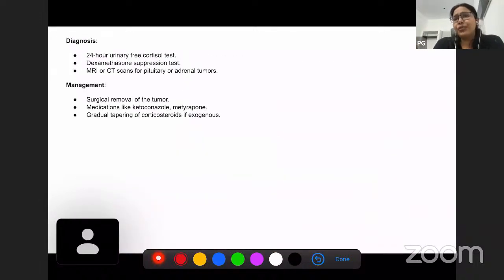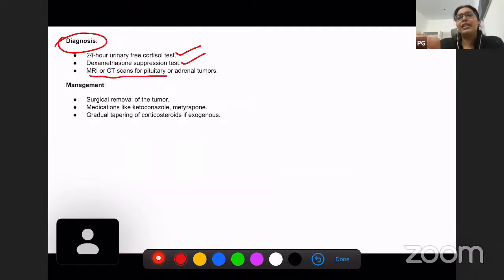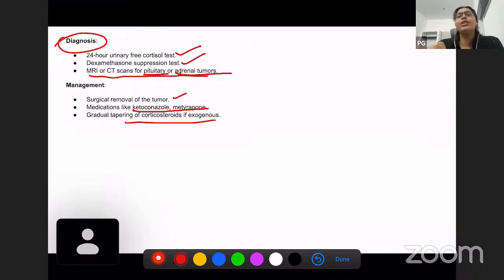Well, how will you diagnose this? The diagnosis includes a 24-hour free cortisol test. You can do a dexamethasone suppression test, or an MRI or CT scan can also be done for the respective pituitary or adrenal tumors. What will be the management of this case? Surgical removal of the tumor, and medications like ketoconazole can be given. If the Cushing syndrome is caused by exogenous corticosteroids, then gradual tapering of exogenous corticosteroids is also recommended.